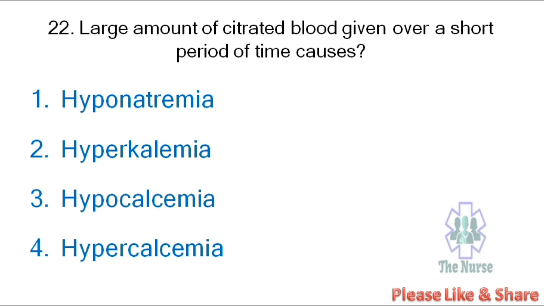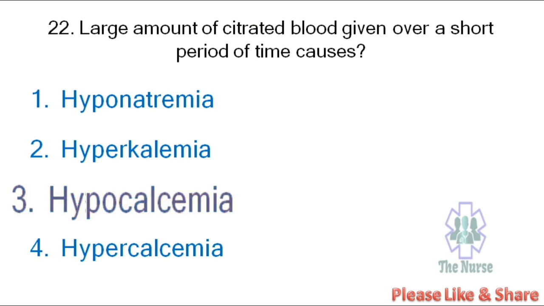Next question. Large amount of citrated blood given over a short period of time causes hyponatremia, hyperkalemia, hypocalcemia, hypercalcemia. The correct answer is hypocalcemia.